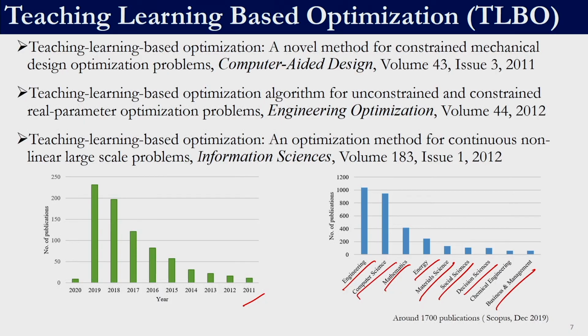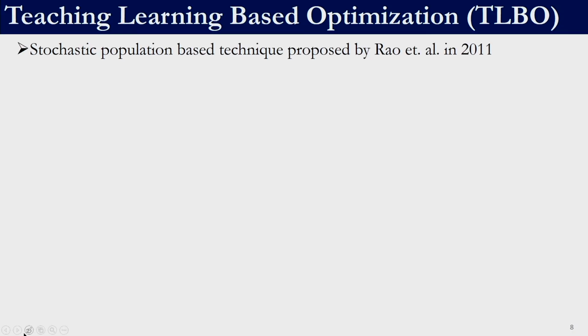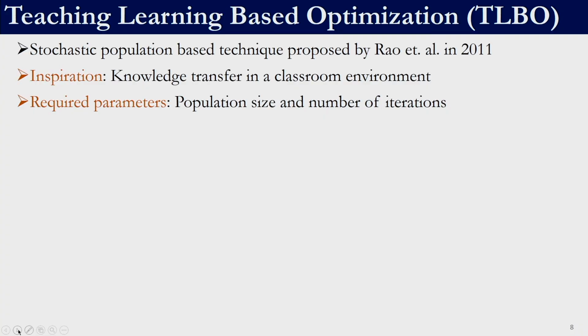As we discussed in the beginning, we have chosen TLBO because it seems to be working on many of the problems, and it is one of the simplest techniques out there. So we thought that we will start with the simplest technique and then build on that, right? TLBO is a stochastic population based technique proposed by Rao et al. The inspiration for this algorithm is knowledge transfer in a classroom environment. The required parameters for this meta-heuristic technique are population size and number of iterations.